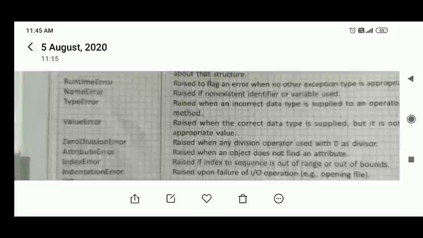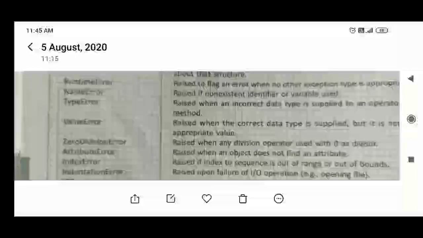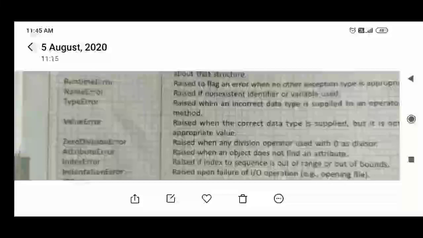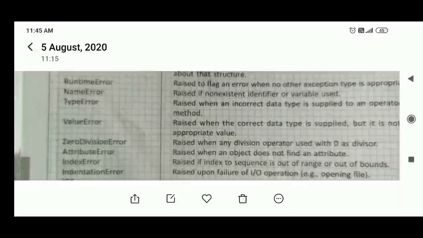And the next one, IO error. IO means input output error. The error occurs when the disk could fill up, means the memory gets full. The user could delete a file while it is being written. It could be moved, or a USB drive could be pulled out mid operation. It means it is related to input output operations.